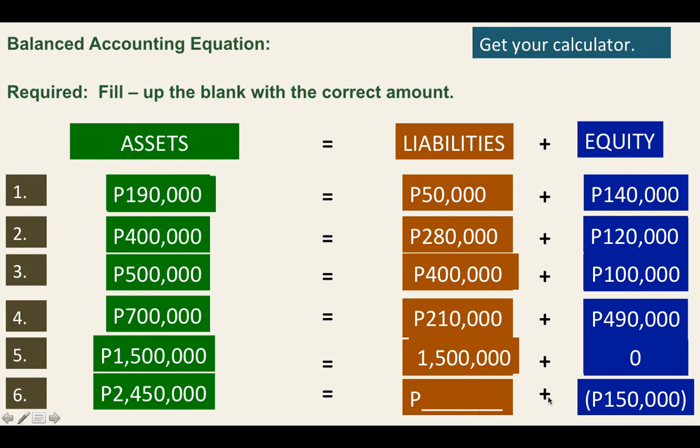Positive times negative will still give you negative. So when you do the transposition, this 150,000 will become positive. So transpose 150,000 to the left side, so it is positive. So 2,450,000 plus 150,000 because it becomes positive. That will give you 2,600,000 for your liabilities. So you will know that our equation is balanced.